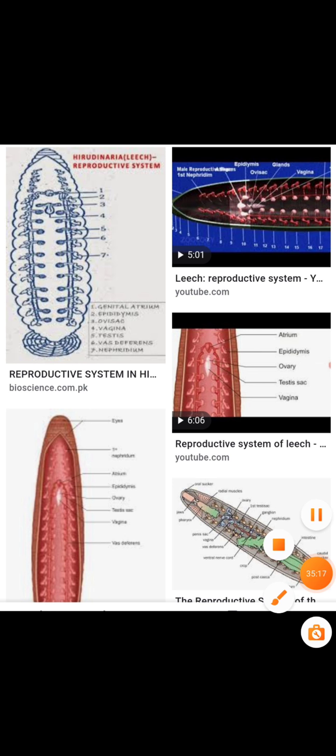Next is the formation of cocoon. The cocoon is barrel shaped, 25 to 30 millimeters long and 12 to 15 millimeters wide, and it is formed in the months of April, May and June. The fertilized eggs enter into the cocoon for further development.